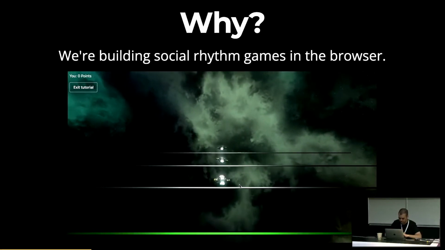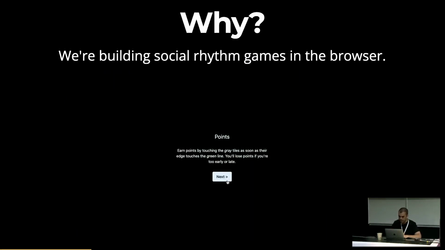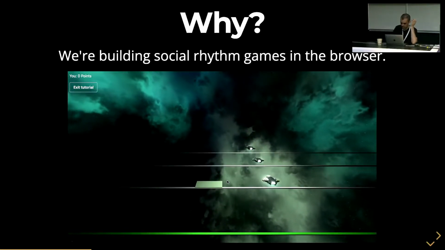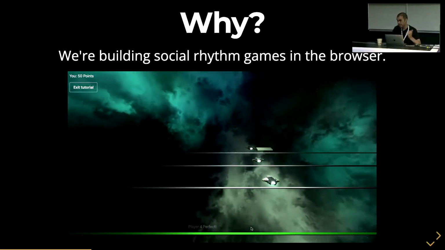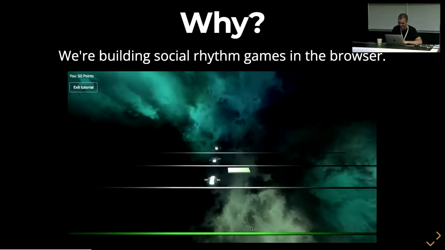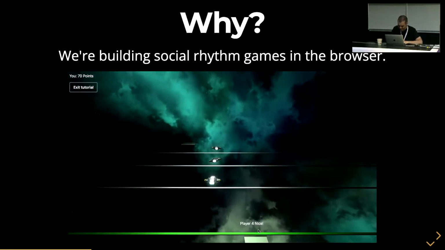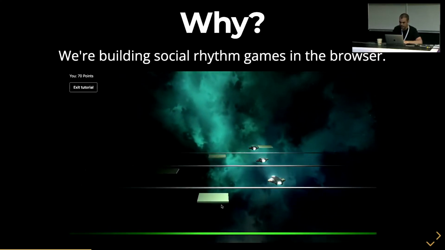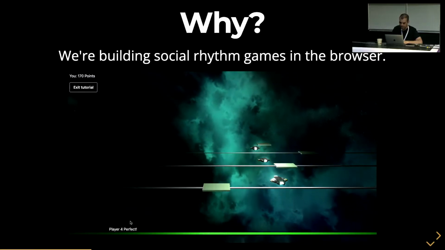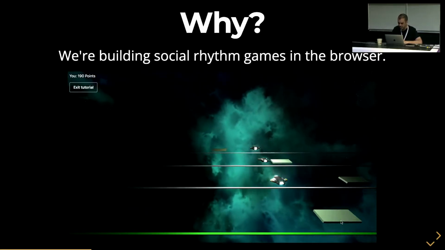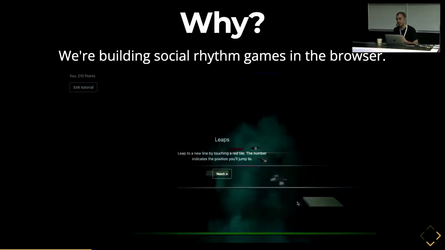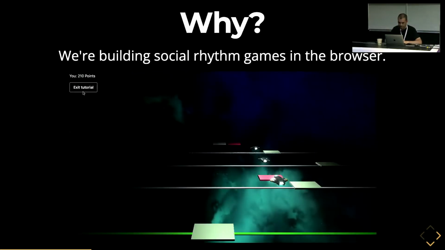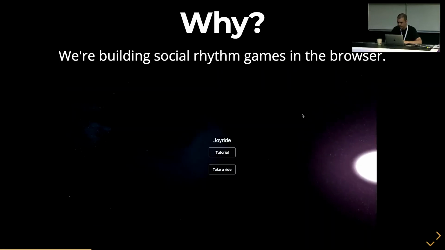This is just the tutorial. It shows how to play. It's a phone-based game, so you're supposed to use your thumb to press. So I'll click. I was on time because I went to a conservatory, so I have that ability. That one wasn't on time, but that's fine. So in social rhythm games, there are pre-recorded tracks, there are live tracks, things that come in, and it has to be at 60 FPS, which this is, and of course it's in the browser, happening right there. So let's exit the tutorial. That's what we're building.